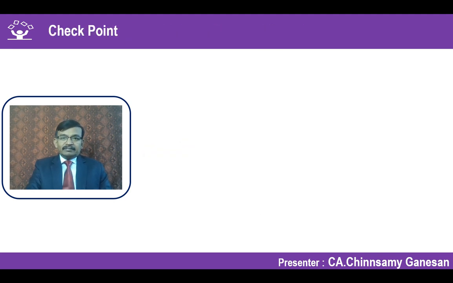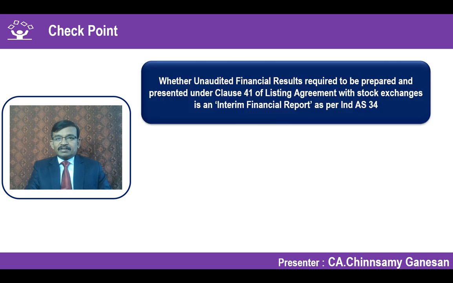Let us have, as usual, some discussions on some case studies. This is an interesting question. Unaudited financial results are required to be prepared and presented under Clause 41 of the Listing Agreement with the stock exchanges.